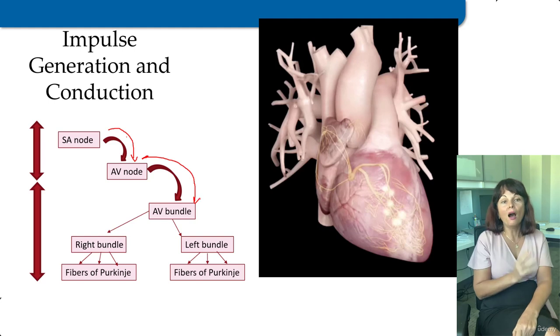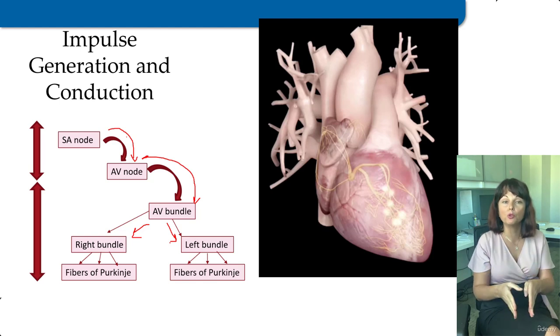After that, the signal is distributed from the AV node through the AV bundle and its branches, the right and left bundles, which pass on each side of the interventricular septum to supply subendocardial branches to the papillary muscles and the walls of the ventricles.